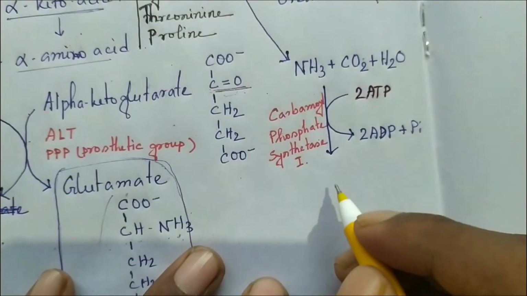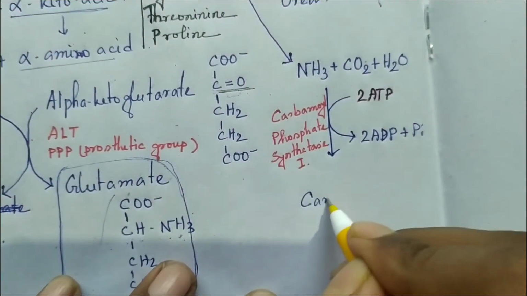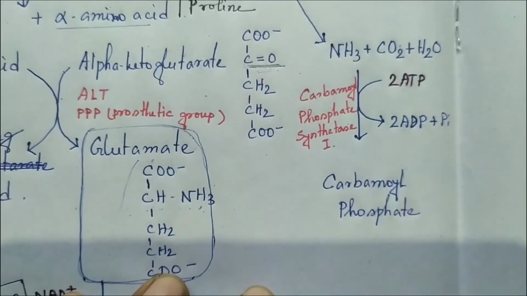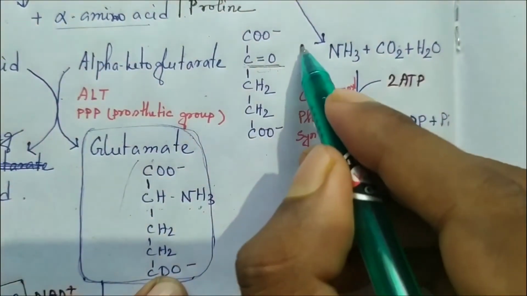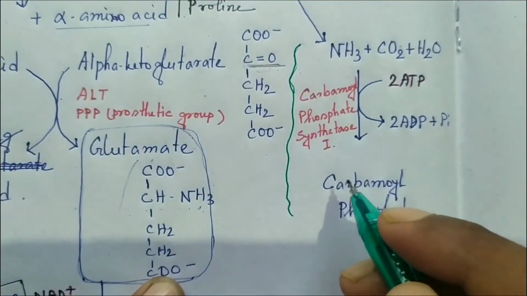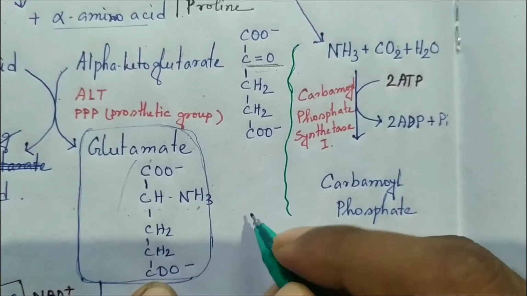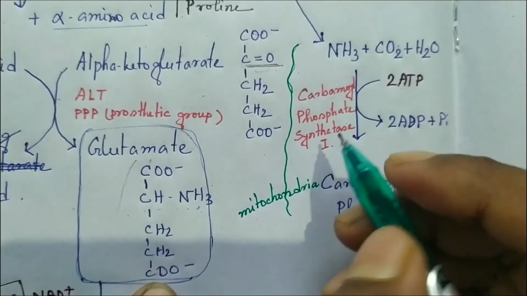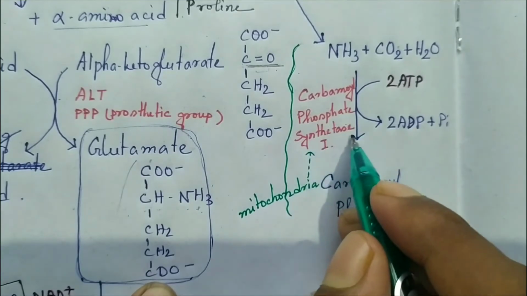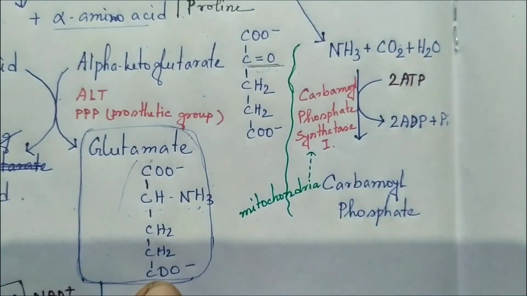The compound formed is named carbamyl phosphate. This reaction will occur in the mitochondria, as the enzyme carbamyl phosphate synthetase 1 is present in the mitochondria.